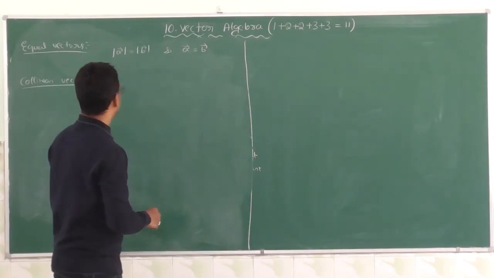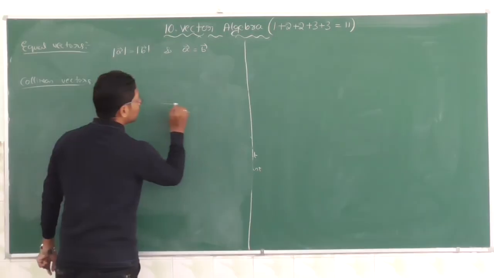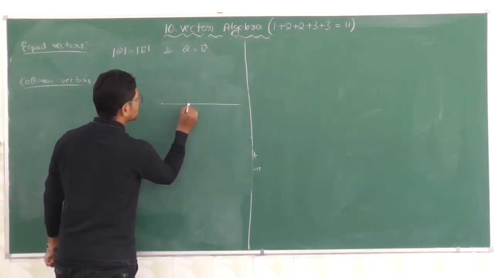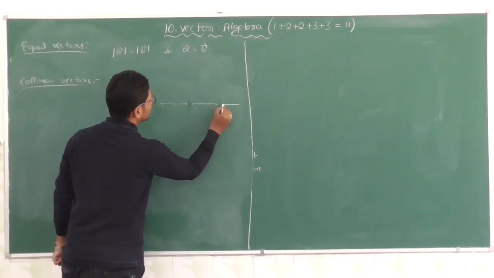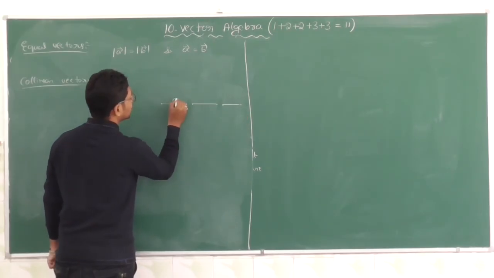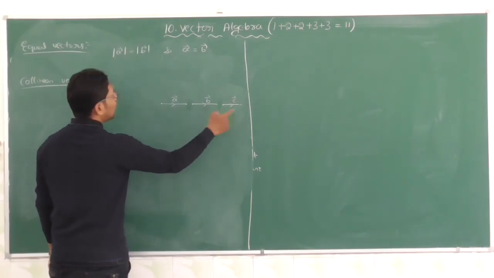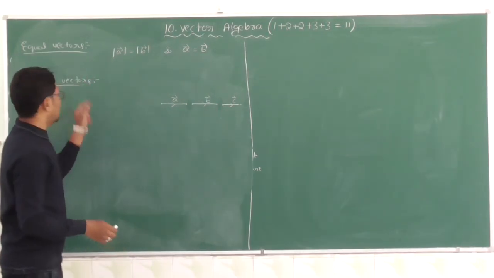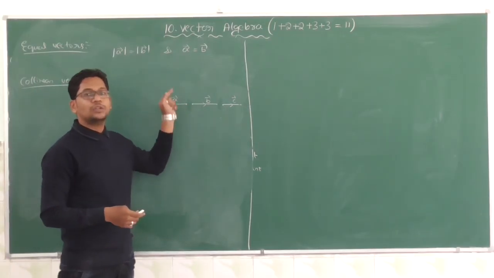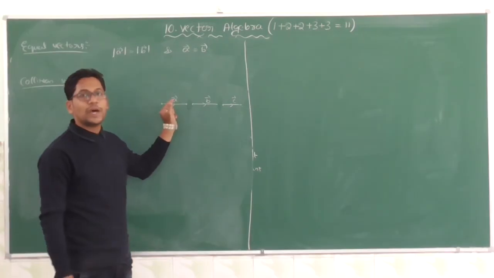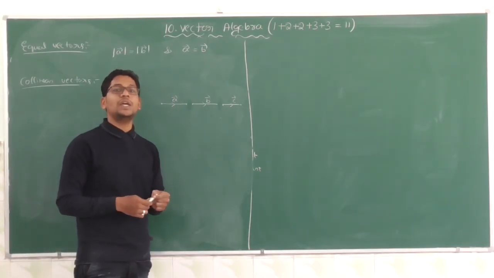Two or more vectors, say vector A, vector B and vector C, are said to be collinear vectors if they are parallel to the same line irrespective of the magnitude and direction.